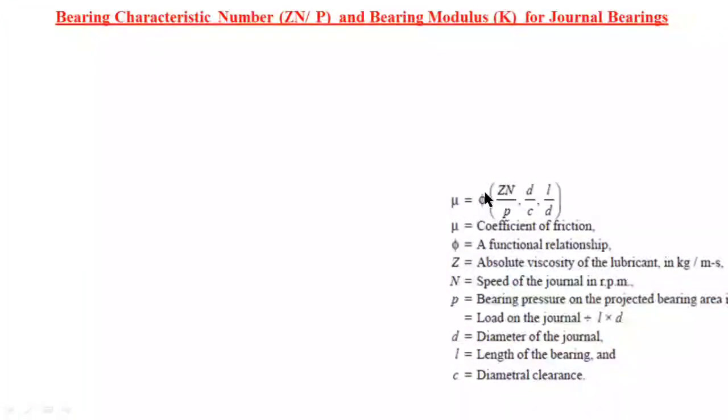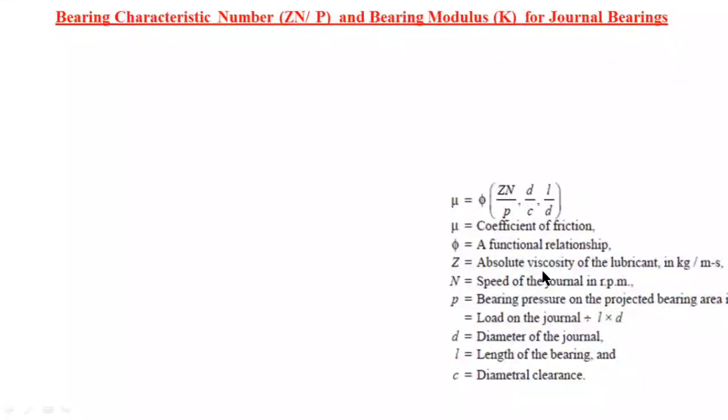Now it is very important: the bearing characteristic number and bearing modulus for general bearings. Here the bearing characteristic number is indicated by Zn by P. Here Z is the absolute viscosity, capital Z, which we already discussed in the previous slide.